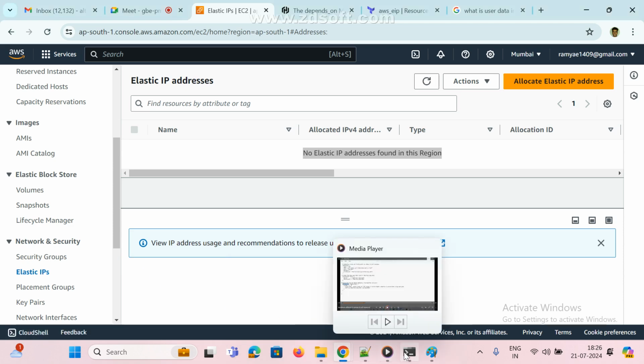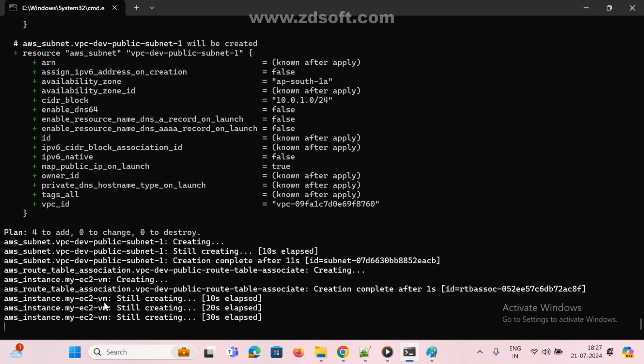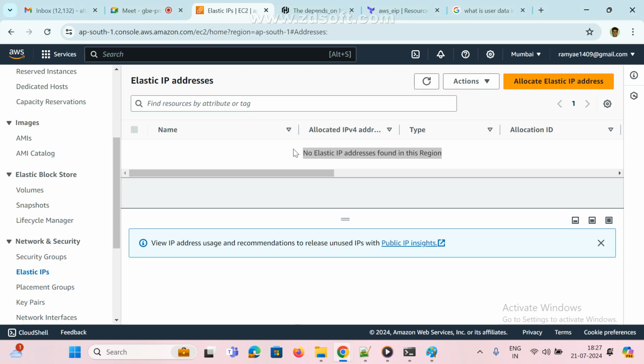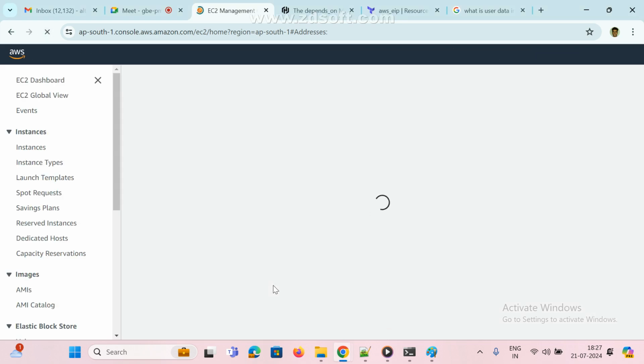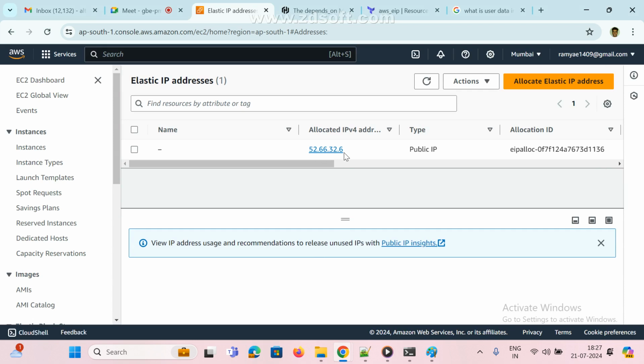Right now we don't have any elastic IP. Just wait, instance is creating. See here, instance is creating. 30 seconds. And this ID is created. And see here, apply complete, 9 added. Everything okay. Now go to here. Just refresh it. Now see here, one elastic IP created.